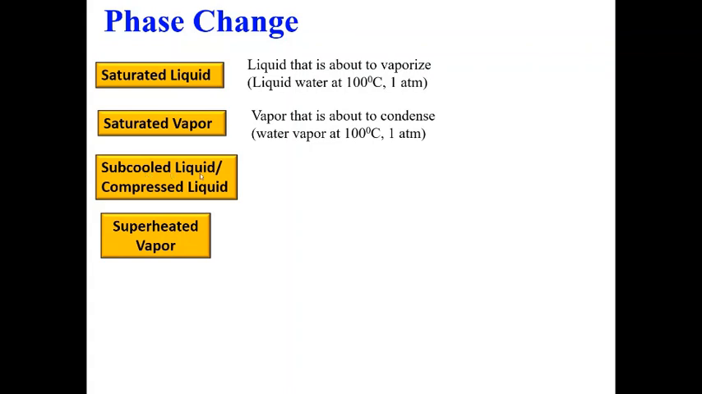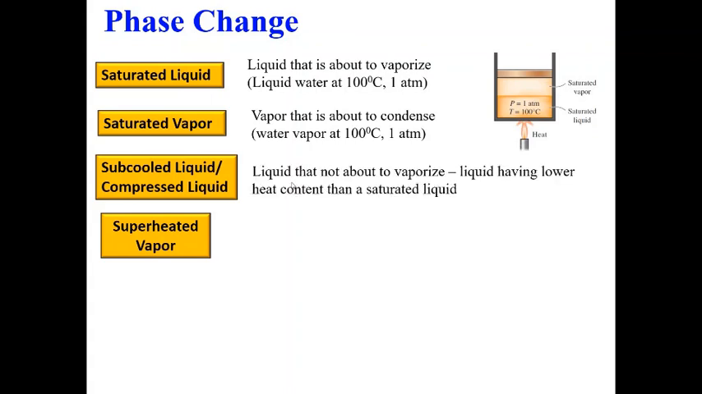Now another term is subcooled or compressed liquid. This is a liquid that is not about to vaporize, which has lower heat content or lower enthalpy than a saturated liquid. In this diagram you can see, if this is maintained at 100 degrees Celsius, this liquid will be saturated and this is saturated vapor.